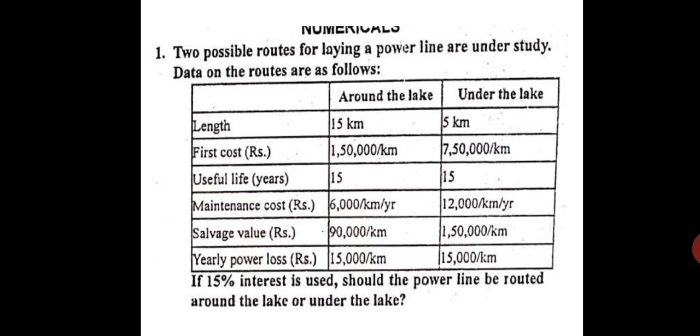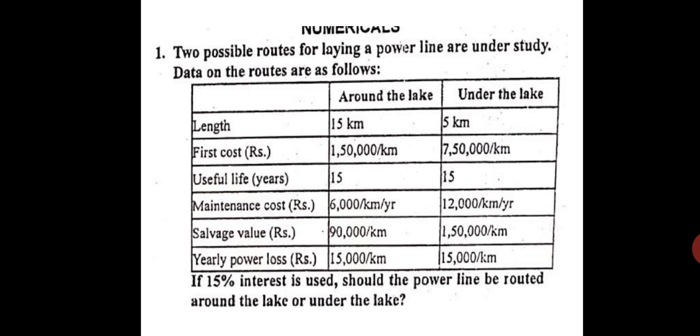The initial cost for around the lake is 1,50,000 per kilometer, whereas under the lake it is costly, 7,50,000 rupees per kilometer. Useful life for both the projects, around the lake as well as under the lake, is 15 years. That is N. Maintenance cost around the lake is 6,000 rupees per kilometer per year, whereas under the lake it is 12,000 rupees per kilometer per year.